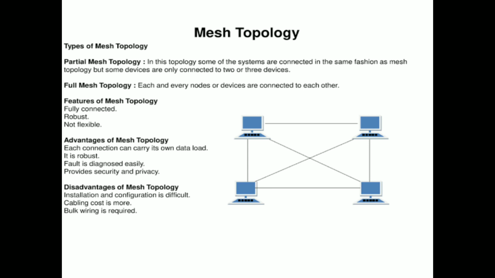So one system has multiple ways to receive a message. So this is mesh topology.